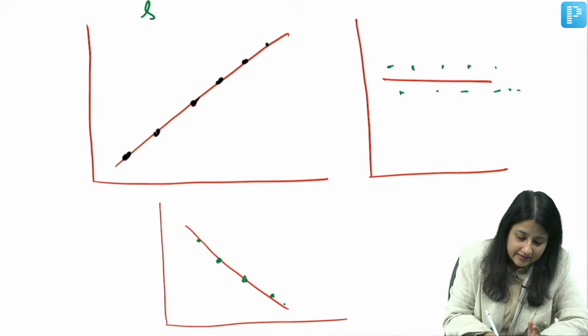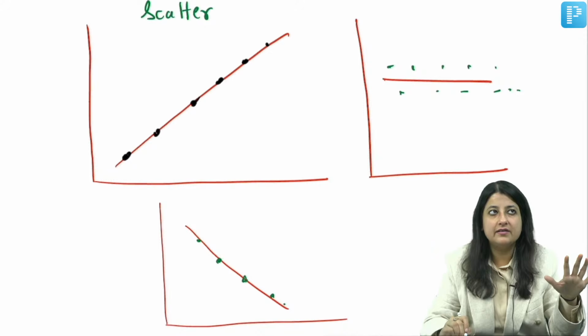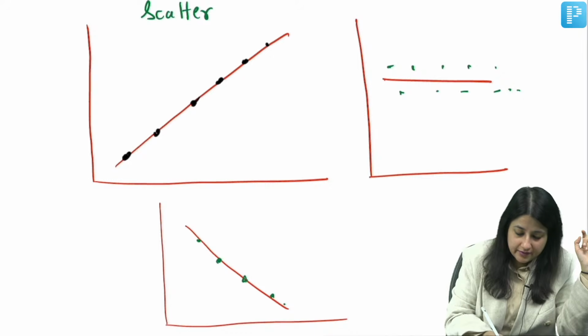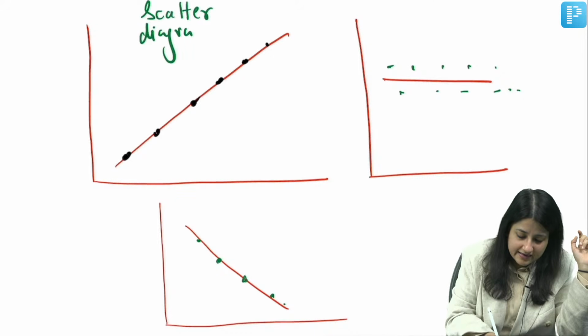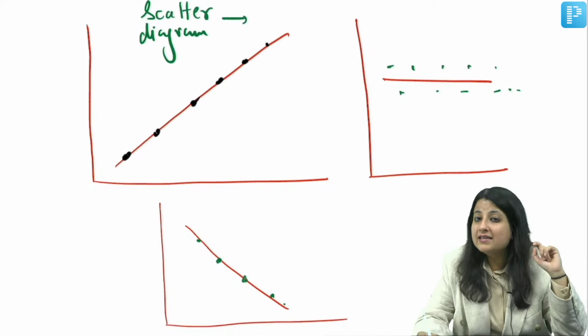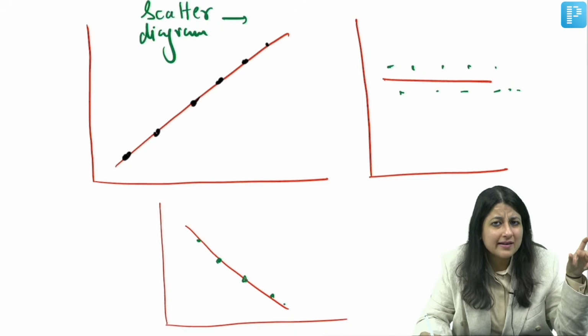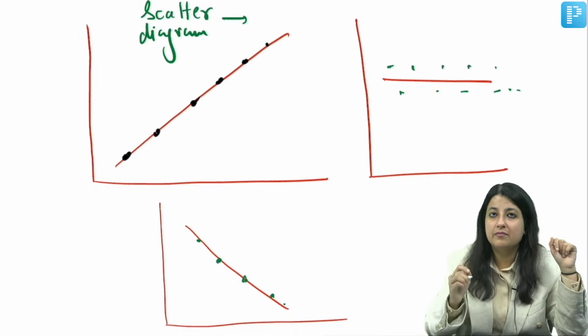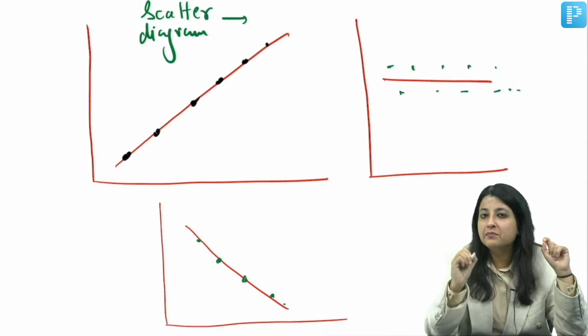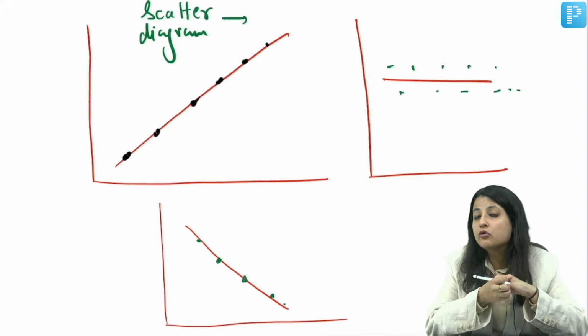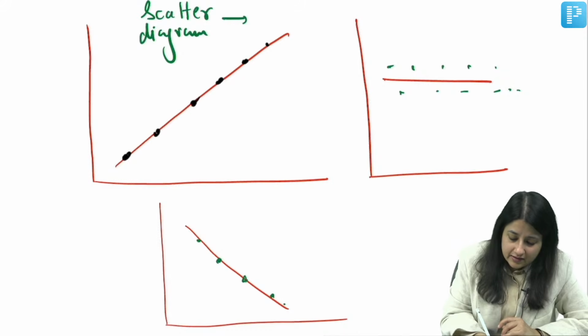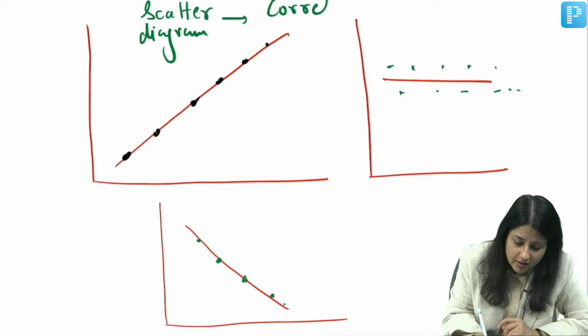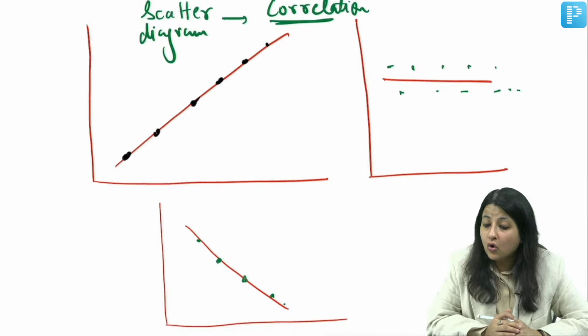Very good, scatter diagram. Now, why am I discussing this? I want to give you a buzzword here itself. This is which diagram? Scatter diagram. What does scatter diagram represent? Frequency? No. There's a term. Please remember that term to be used as a buzzword when you solve Biostats MCQ. The term is correlation.